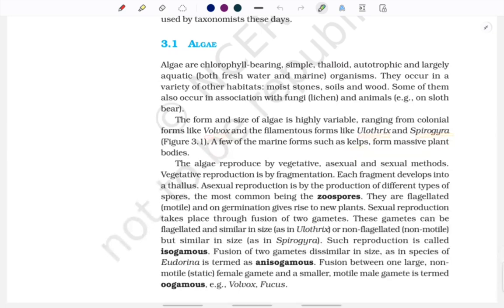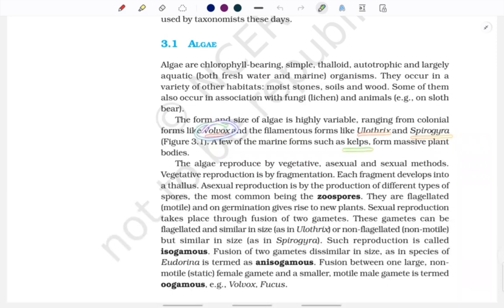So I just pronounce them in a manner that sounds fun to me in order to remember them. Therefore, if you find that my pronunciation of any example is odd, see, I'm no teacher, I'm just a student like all of you. So if you find any oddity, just ignore it and pronounce it the way your teacher has taught you. Alright, so yes, volvox, eleutheryx, spirogyra and kelp.